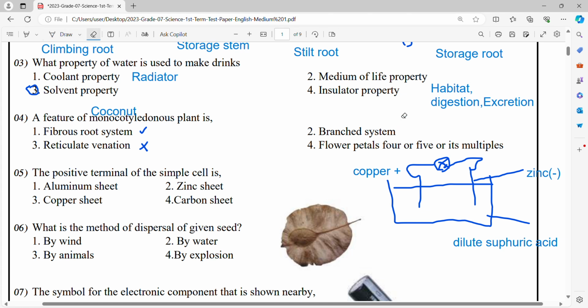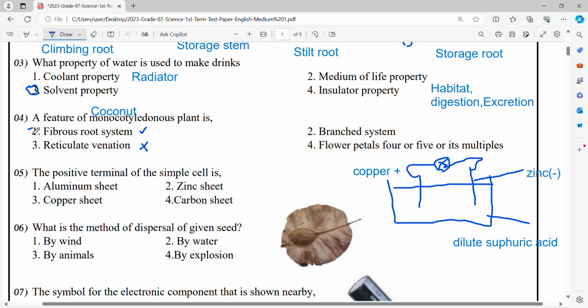Coconut has an unbranched stem. And flower petals 4 or 5? No, the coconut flower has 3 petals. Because of that we say it is a trimerous plant. So here the answer is fibrous root system.